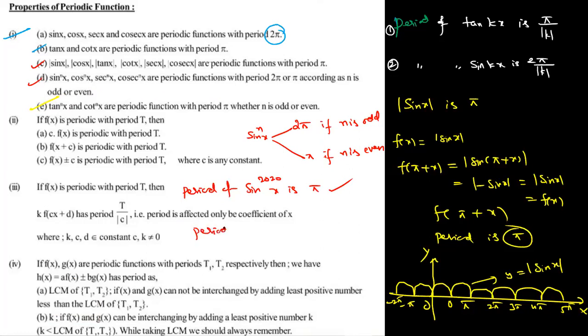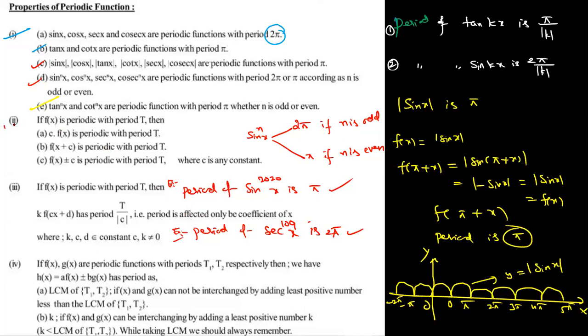Sometimes they ask the period of secant power 109 x. The answer is 2 pi. You should observe whether the power is even or odd. Examples. After completing, tell me so I can proceed.